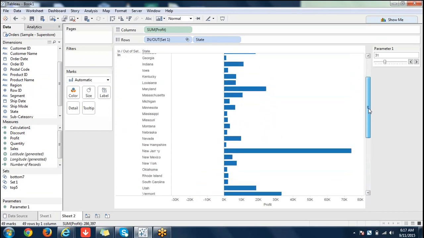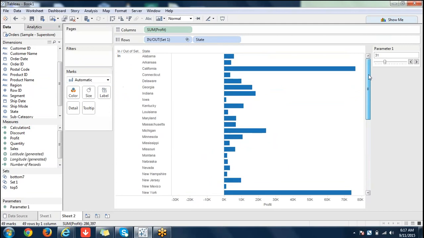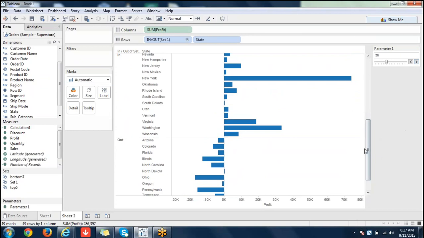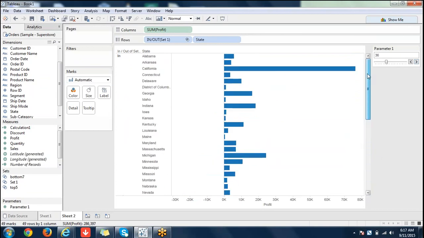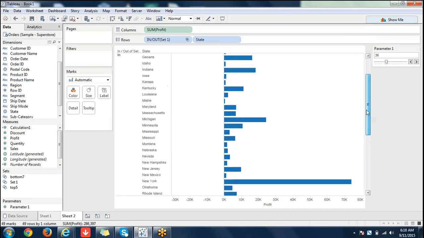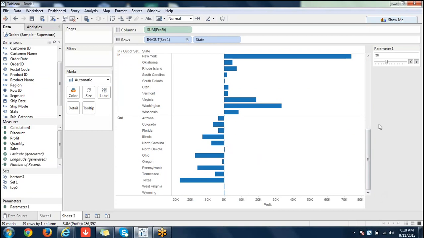Okay, as of now 31 are purely profit, there is no loss in it. I'm slowly increasing it. Next, 36 I'm showing. So if the value is negative, it's not taking it as an in, even though the parameter says top 30, 40 or 50, whatever the case is. But top 36 is top 36 only. I mean, it should consider negative values also because it's loss, right? As of now, I'm not seeing any negative values here. Okay, so I'm seeing negative values here. That's fine. So I'll click next thing, 40.